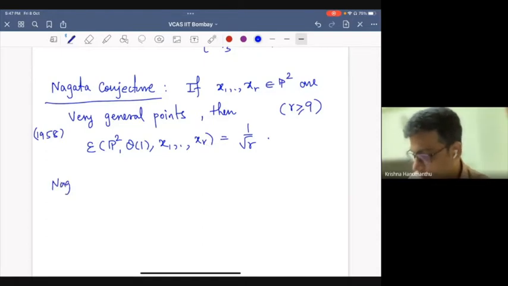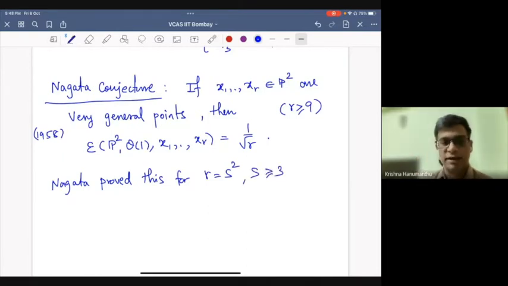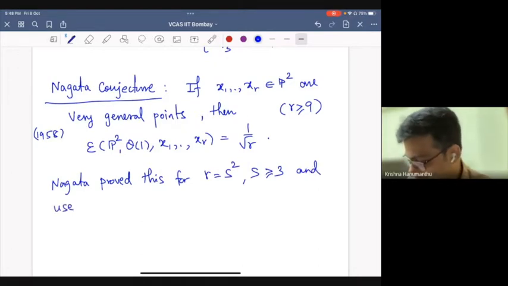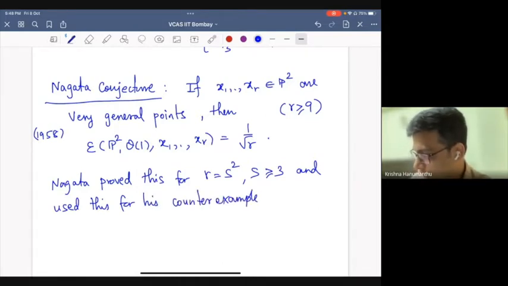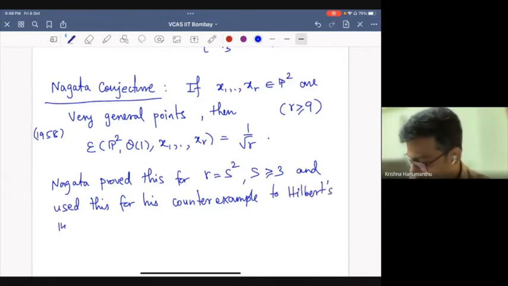Nagata proved in the same paper where he made this conjecture for points of the form, s is an integer and r is a square, and used this for his counterexample to Hilbert's 14th problem.